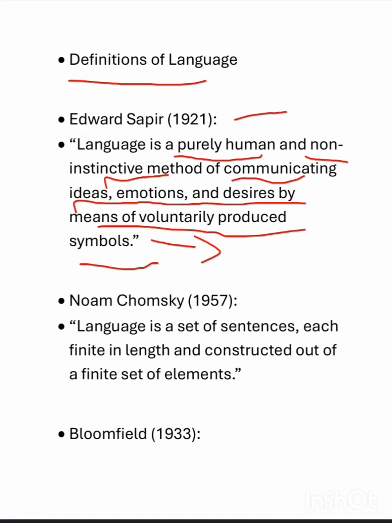Then we have Noam Chomsky. What Noam Chomsky said is that language is a set of sentences. We have different sentences, each finite in length and constructed out of a finite set of elements. So we have limited words. For example, we have the words cats, dogs, eats, drinks. So we can make different sentences out of these words, like the cat runs, the dog eats. We can create different sentences from a limited set of elements.